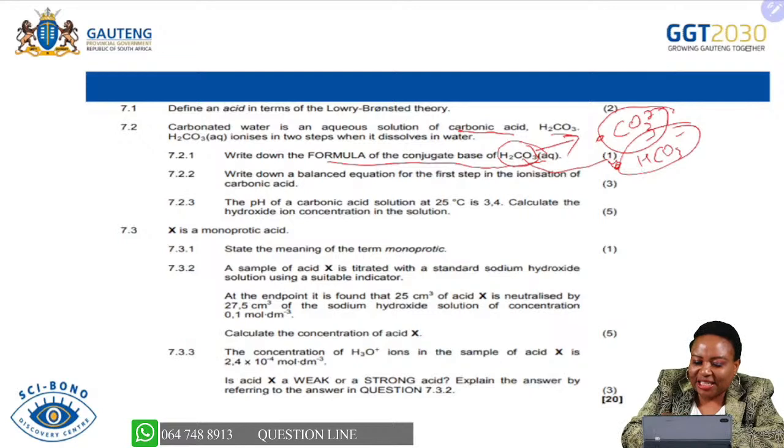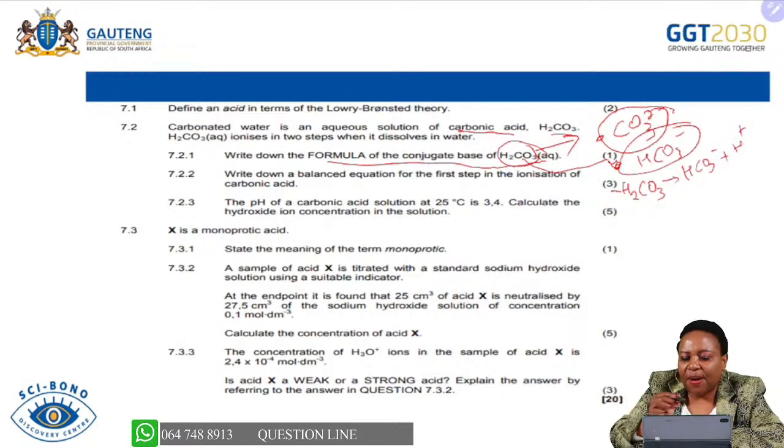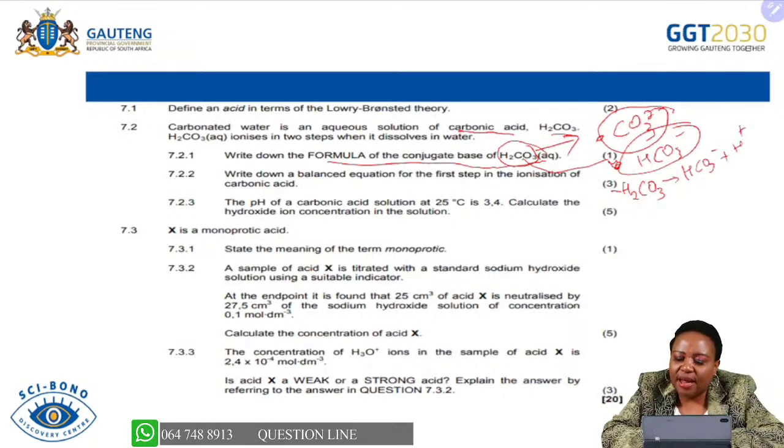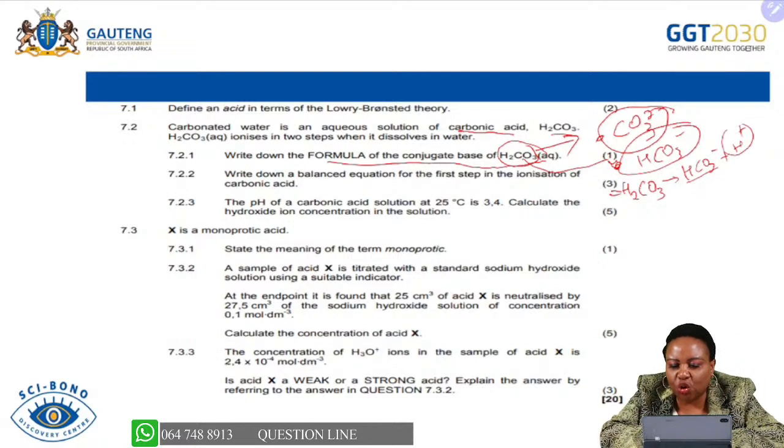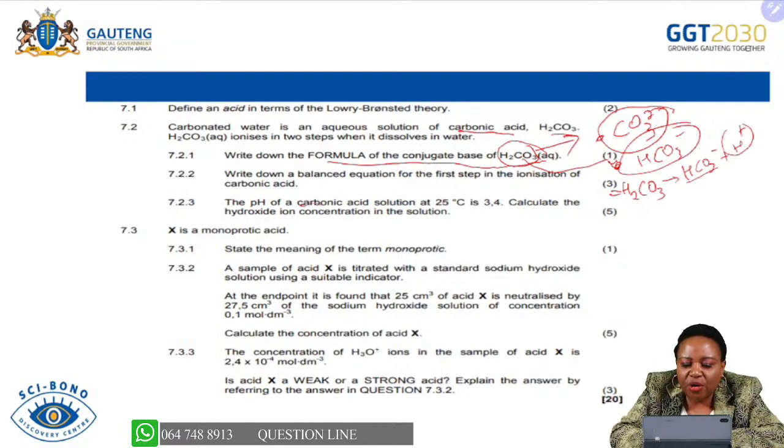So as I said, the first step ionization is going to be H2CO3, and then it ionizes to form HCO3 minus plus H plus or H3O plus. They say first step ionization of this carbonic acid. So this is what is important. You need to know that carbonic acid ionizes to form hydrogen carbonate ion and hydrogen ion. This is the first step of the ionization of carbonic acid. The pH of carbonic acid is provided as 3,4.